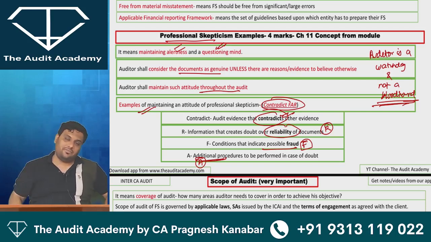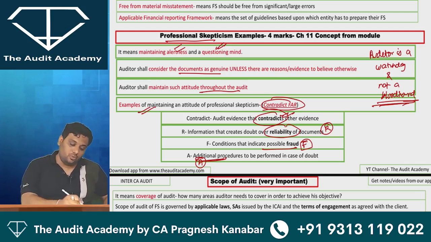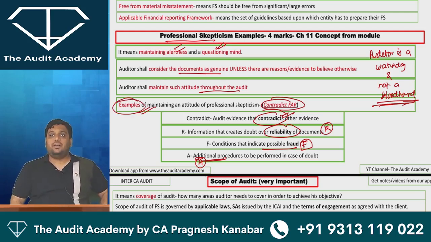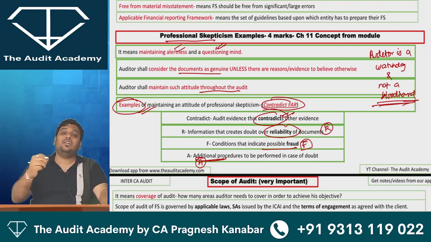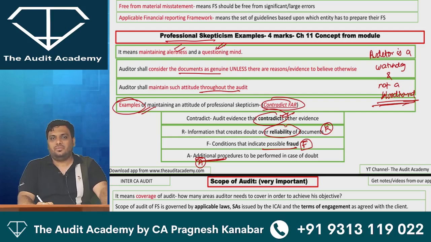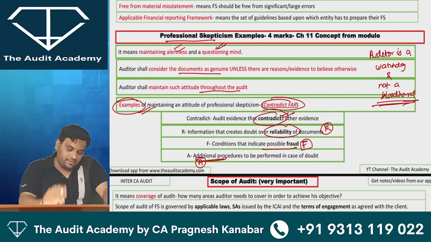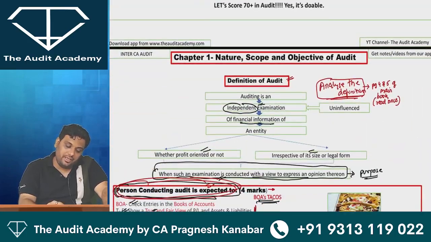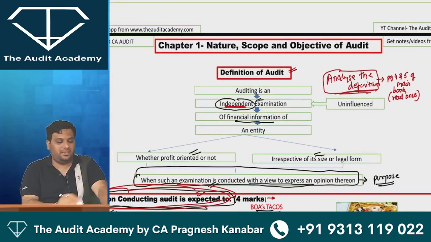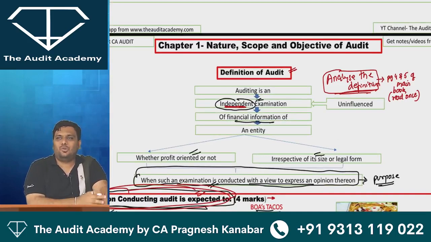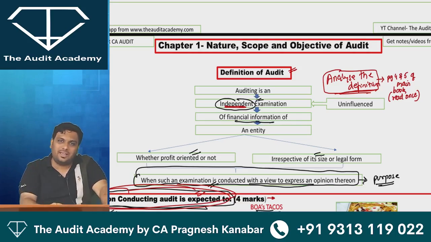Now listen to me very carefully. What happens in exams? Whenever you ask students to write examples, I repeat, whenever you ask students to write examples, students think that they can just randomly write on their own, which is wrong. There are some examples where I will allow you to write on your own. For example, when I started the subject, in the definition of audit, in this independent examination, I told you that you can write examples on your own, that the auditor should not hold shares of the company and stuff. Because I know that over there it is allowed.